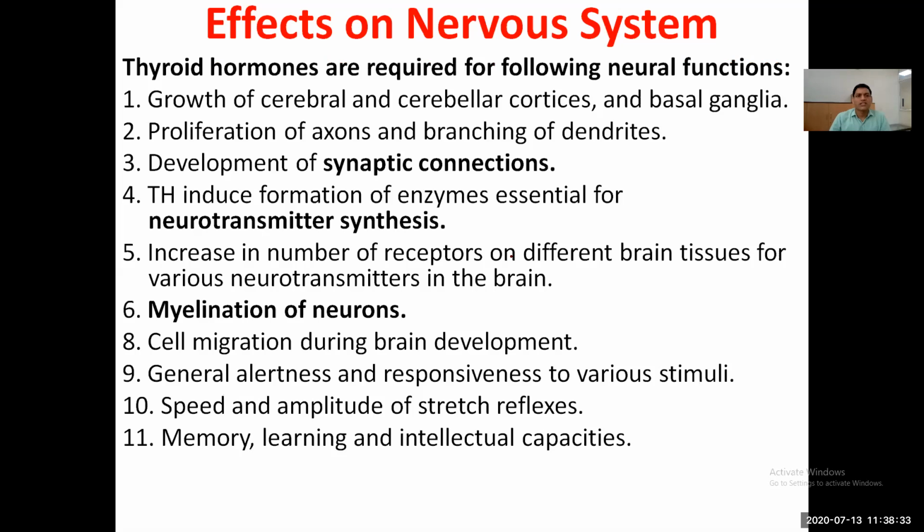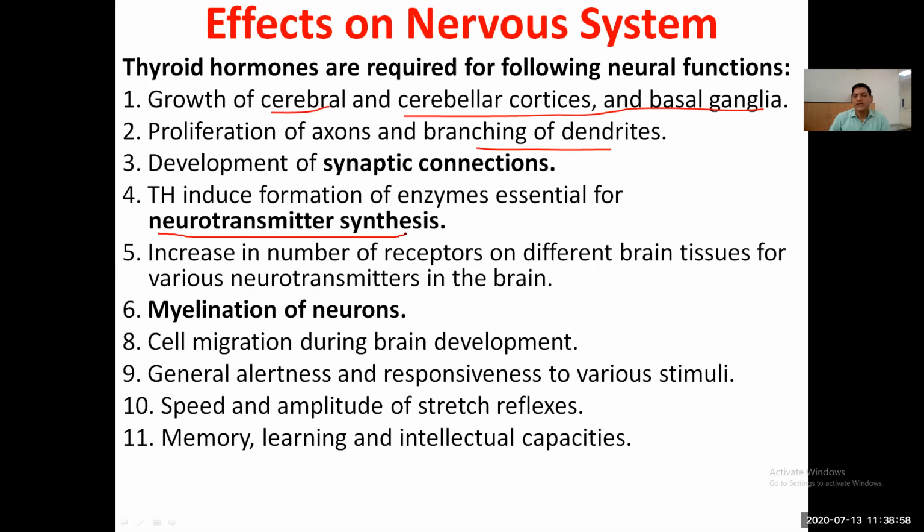What are the effects on the nervous system? They control the growth of cerebral, cerebellar, and basal ganglia neurons, proliferation of axons and branching of the dendrites, and development of different kinds of synaptic connections. Thyroid hormone induces formation of enzymes essential for the neurotransmitters.